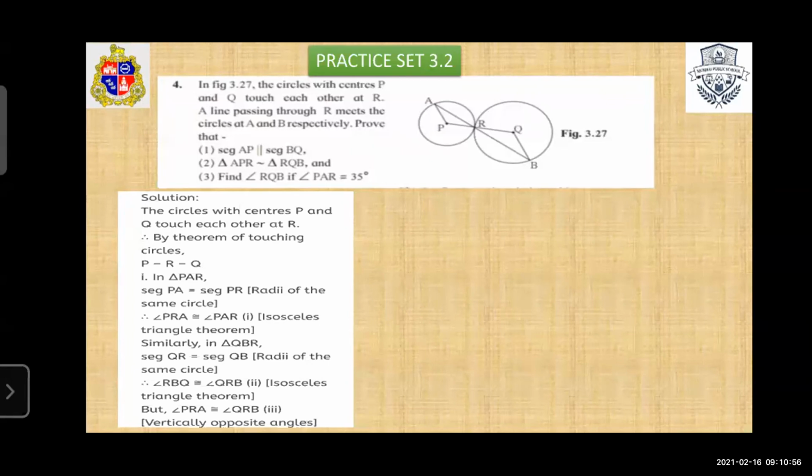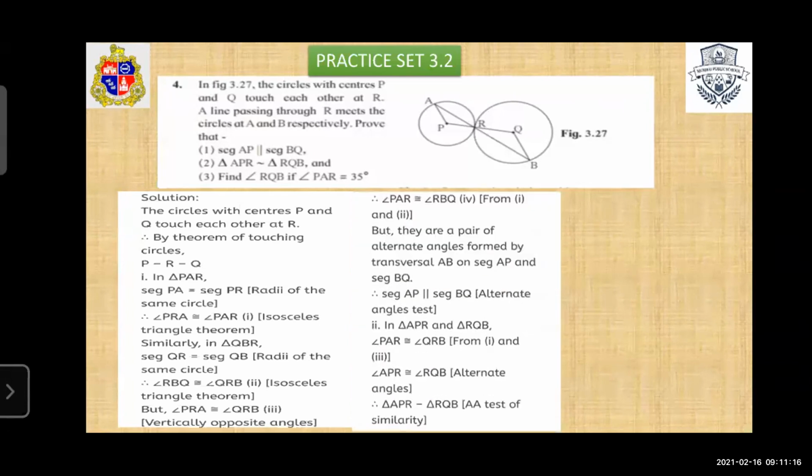So from equations 1 and 2, we get a common relation. We write angle PRA is equal to angle QRB, vertically opposite angles. So from equations 1 and 2, PRA is congruent to QRB by the condition of vertically opposite angles.